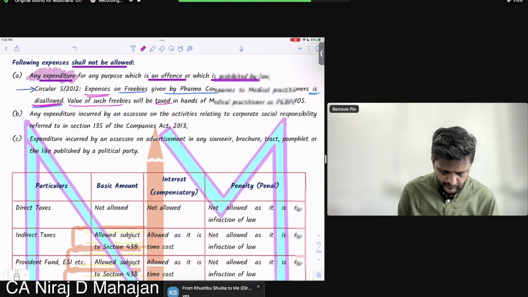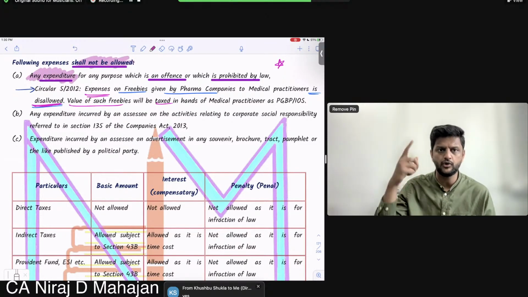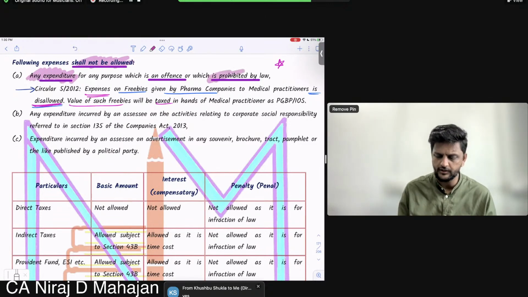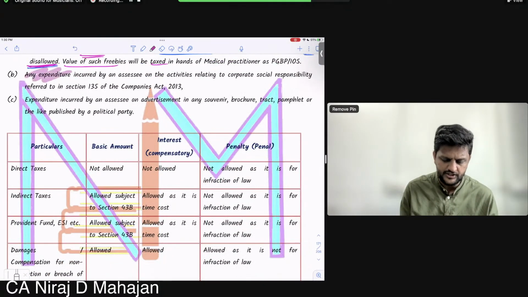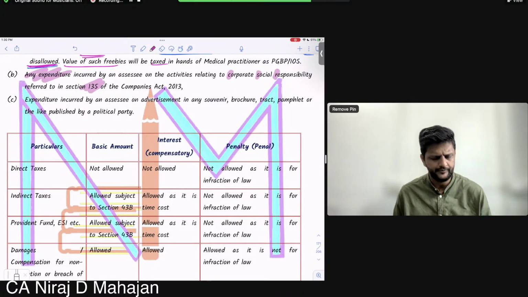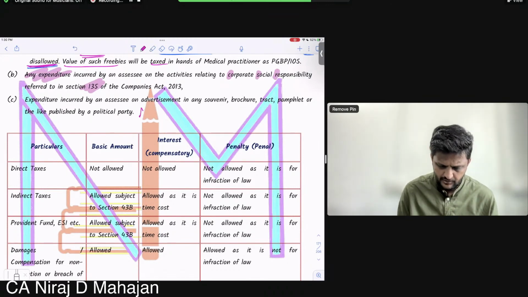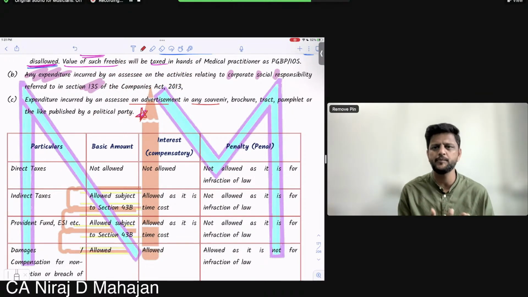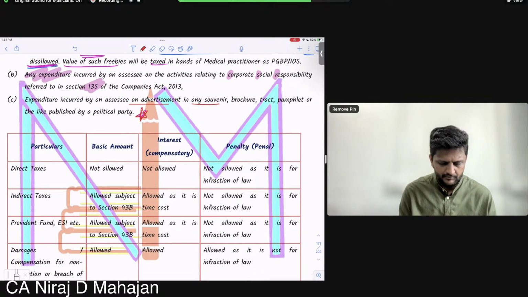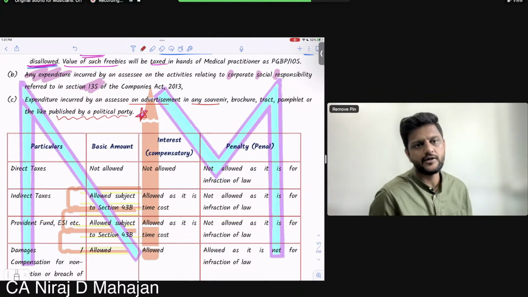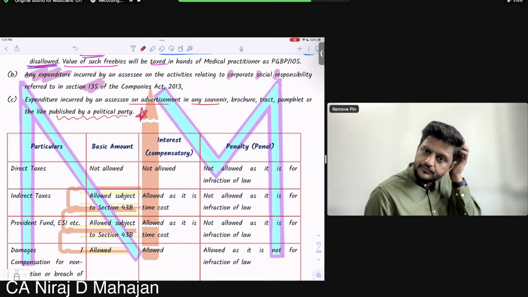Just saying, children: not allowed for pharma companies. Expenditure not allowed. Illegal expenditure not allowed. Any expenditure incurred on section 135 CSR, that we will do later on in law also. CSR not allowed. Expenditure incurred, star mark here, important: expenditure incurred on advertisement in any souvenir, brochure, pamphlet, tract, newspaper, magazine, or the like, published by a political party. These advertisements will also not be allowed as a deduction.